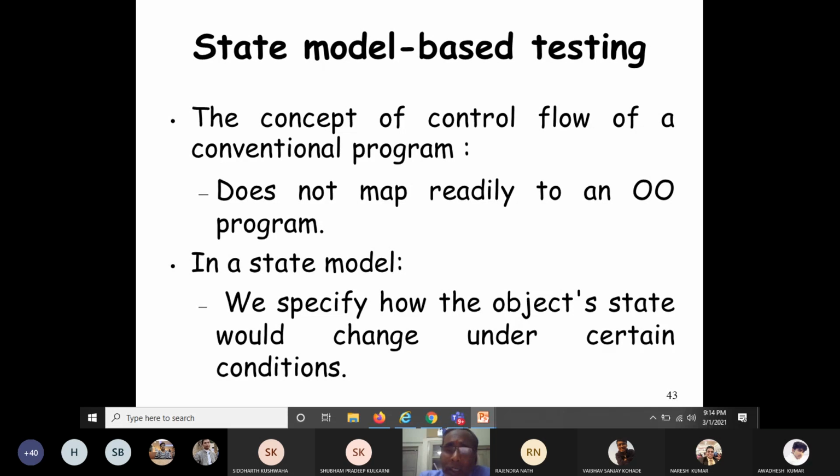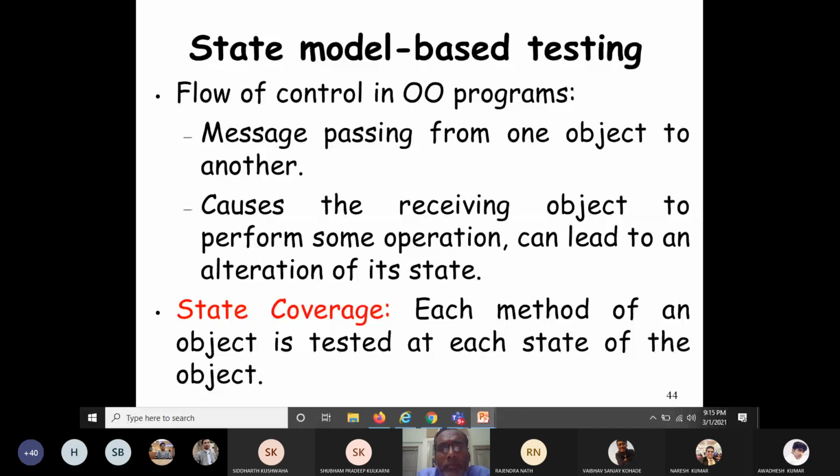But from idle you can move back to working. How? If you go to the bank, take the approval, and activate it, then the state will again change from idle to active or working. How will the state change from working state to dead state? You go to the bank, say that I want to close my account, take the approval, then the state will change from working state to dead state. So in this way, in a state model, we can specify how the object states would change under different conditions.